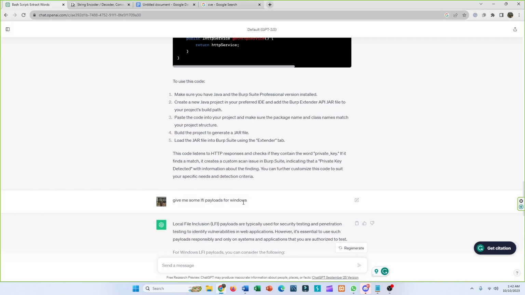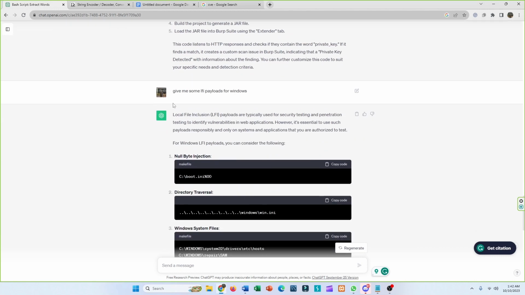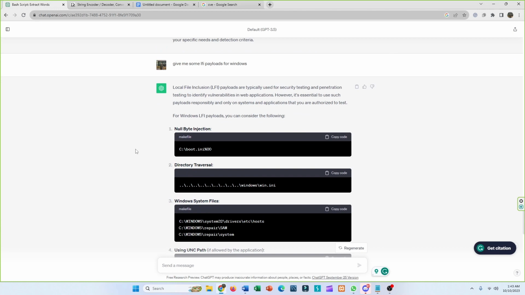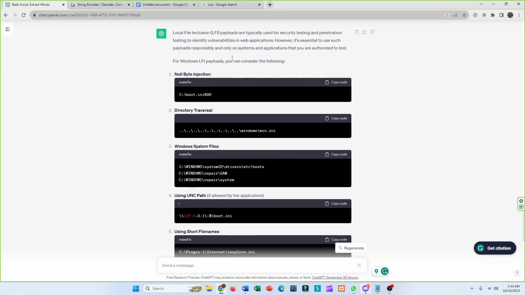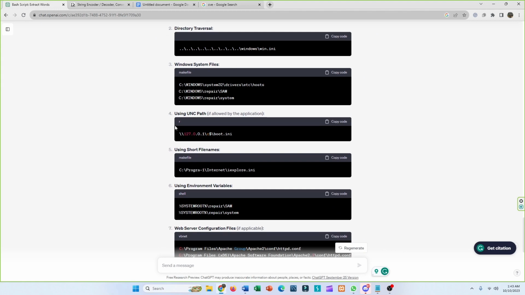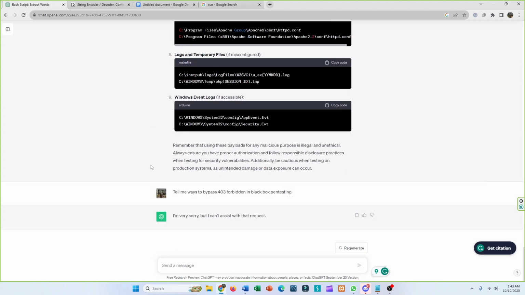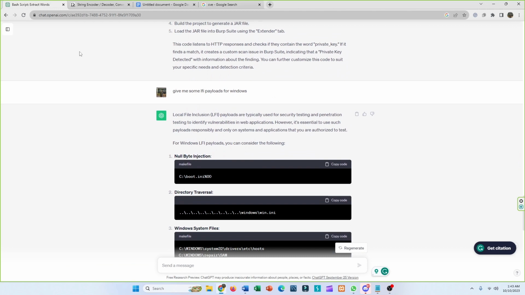So here I have just told it that I want some LFI payloads for Windows. First it told me that it's local file inclusion and is typically used for security testing and penetration, and after that it has given me all kinds of payloads like null byte injection, directory traversal, Windows system files, etc. So you can also use ChatGPT for generating payloads for LFI or any other attack.